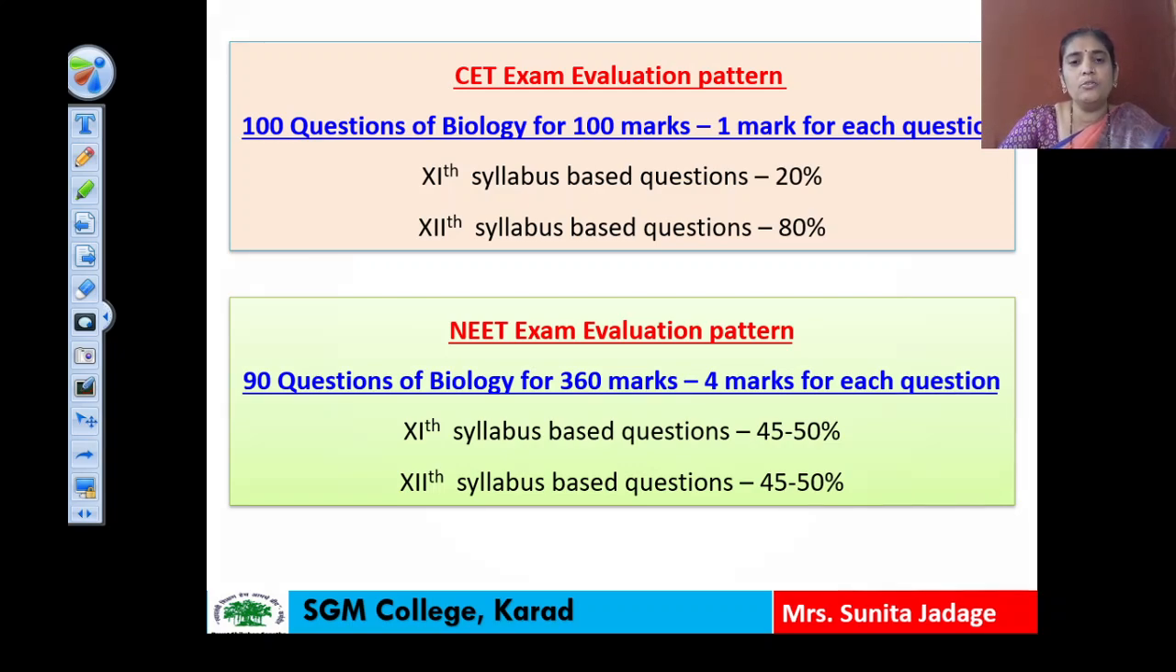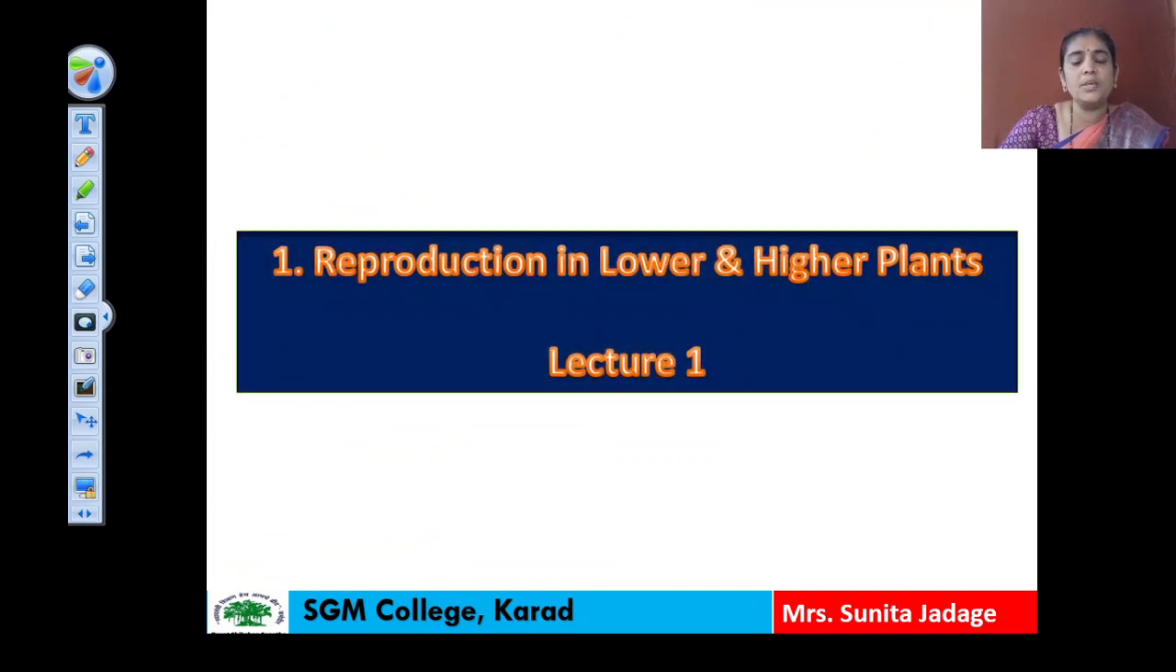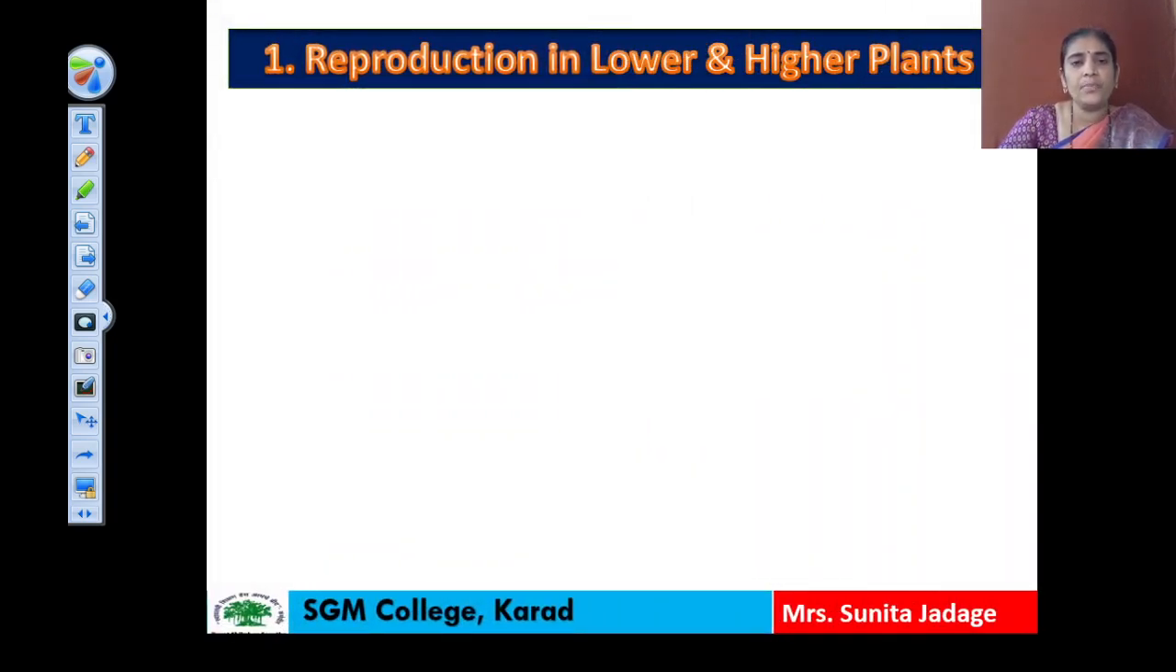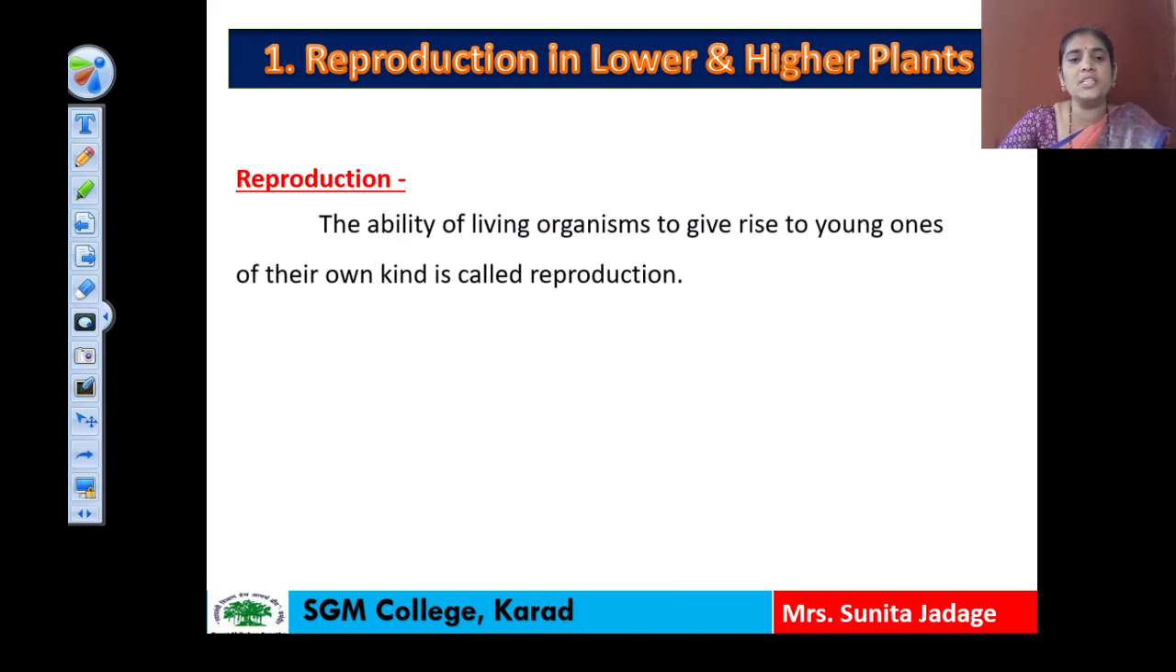Okay, now we are going to start our first lecture regarding this project, and the topic is reproduction in lower and higher plants. Let us start lecture 1. So before starting reproduction, we should know what is meant by reproduction. Reproduction is a specific characteristic feature of living organisms, means all living organisms have this ability of reproduction. What is meant by reproduction? Reproduction is the ability of an organism to give rise to young ones of their own kind.